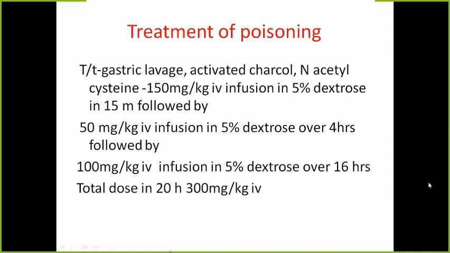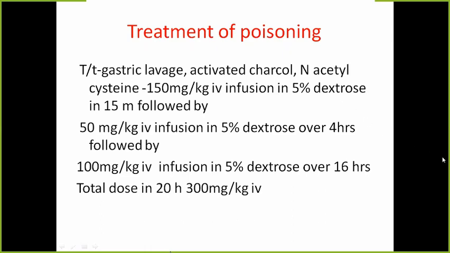In such high dose, the first step in the treatment will be gastric lavage, means to remove the drug which is there in the stomach. Gastric lavage, then we can use activated charcoal. The specific drug for the treatment of poisoning is N-acetylcysteine. N-acetylcysteine is the drug which prevents the formation of NAPQI. It is a donor of this sulfhydryl group, so that the toxic compound is not formed and it is excreted.